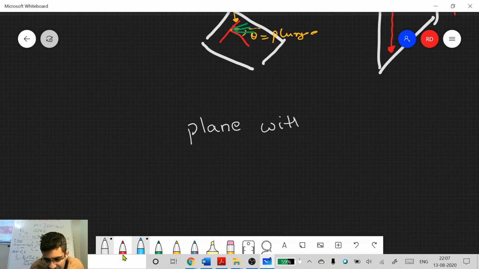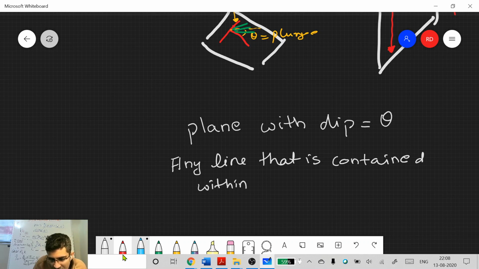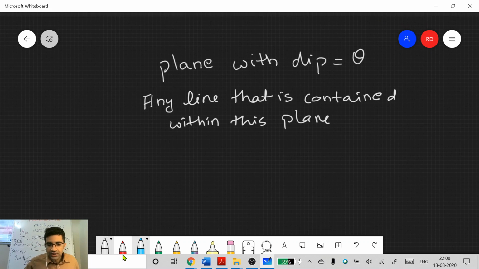First, remember this: if you have a plane with dip equals theta, it means that if you have any line that is contained within this plane, what we are trying to find is